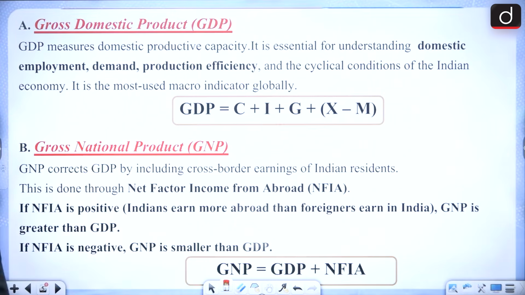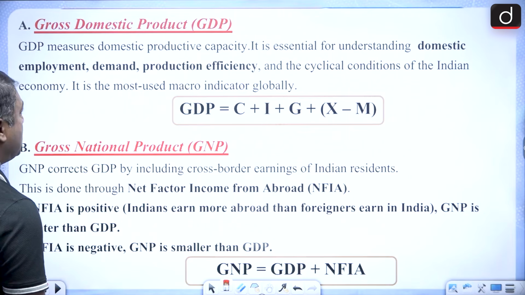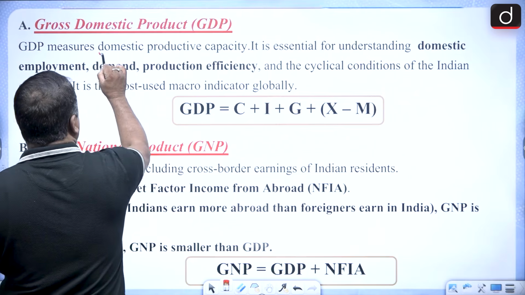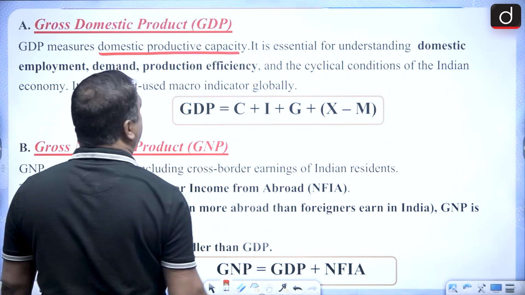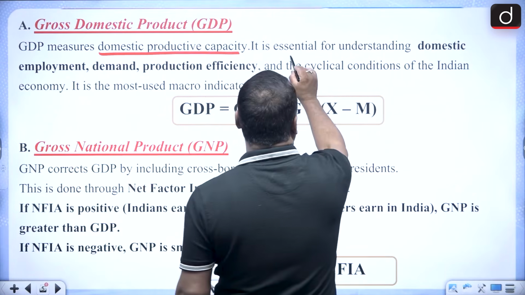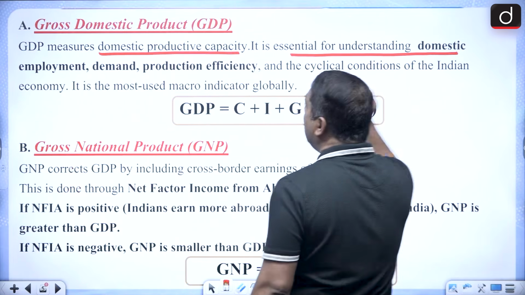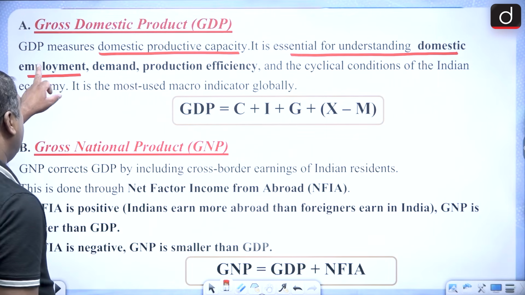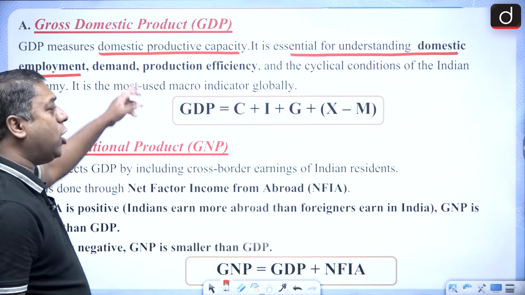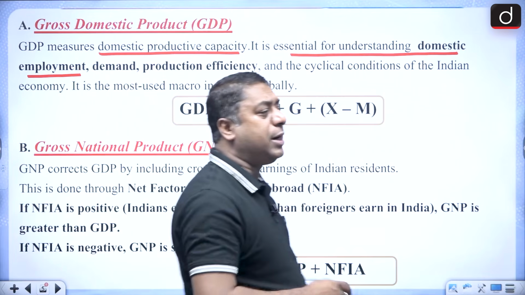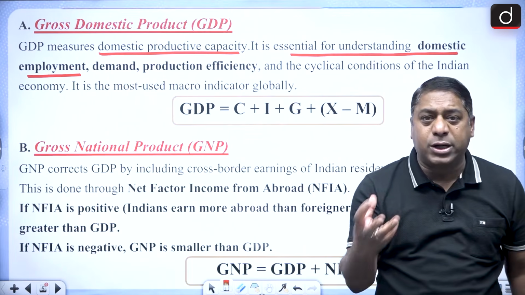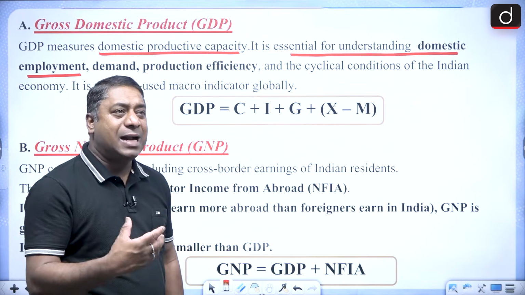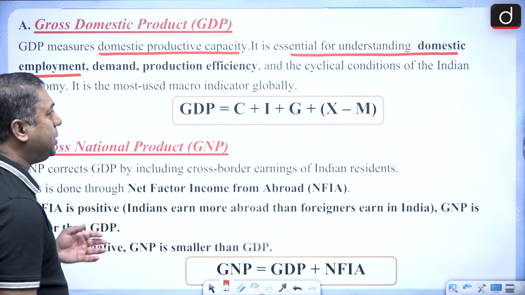I hope this part is loud and clear to all of you. Then, gross domestic product: all of you must remember that gross domestic product measures domestic production capacity, and it is essential for understanding domestic employment. Remember it, GDP is measuring what? Your domestic production capacity. That means what is your country's production capacity? That is what GDP is measuring.